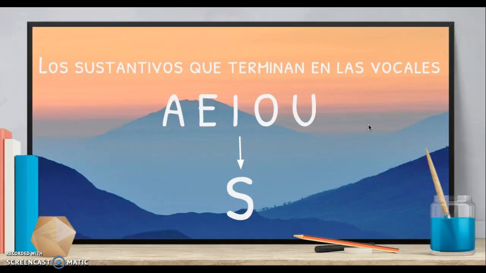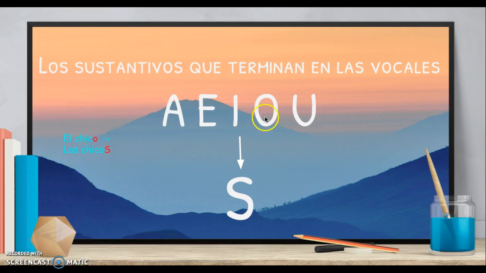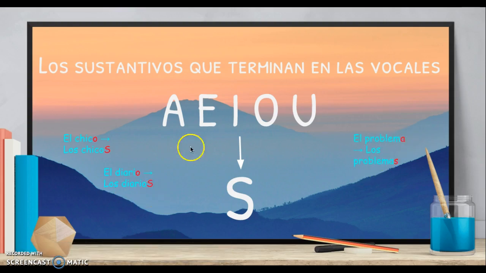A ver. So these are the general rules. Los sustantivos que terminan en las vocales. So if you remember what vocales are, they are a, e, i, o, u. Entonces, los sustantivos que terminan con estas letras, you just add S. Okay? Como, por ejemplo, el chico ends with an O, los chicos. Y aquí, el diario, ends with an O again, los diarios. Just add the S. Aquí, el problema, ends with an A vowel, los problemas. Very straightforward.